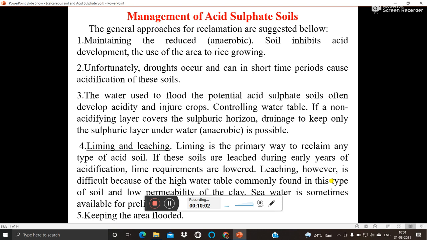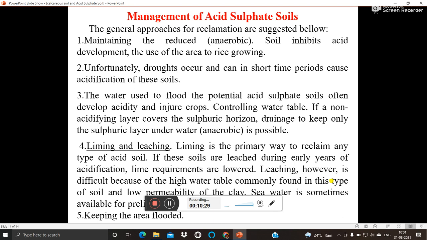Then management of acid sulfate soil. Maintaining reduced or anaerobic conditions in the soil inhibits acid development, so the area can be used for rice growing. Mainly in this case, we can grow the rice crop. The water used to flood the potential acid sulfate soils often develops acidity and injures crops. Controlling the water table is the best way to manage the acid sulfate soil.